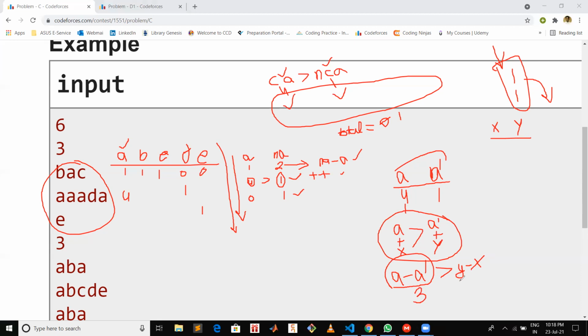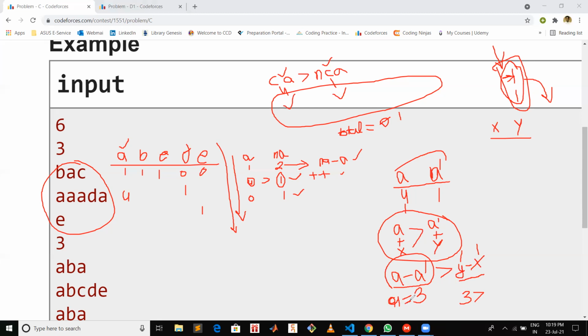So what we are doing: the count of other characters minus the count of A for each word is already present in our priority queue, and we have to take some number of values from this priority queue such that their summation is less than 3. So we will iterate while our priority queue is not empty, and while this A minus A prime, which let's suppose we call it R, a result.